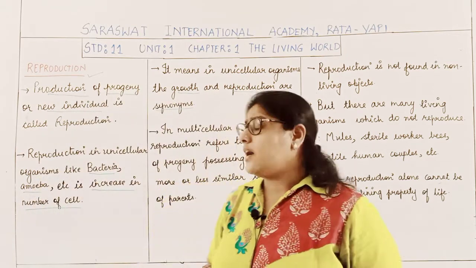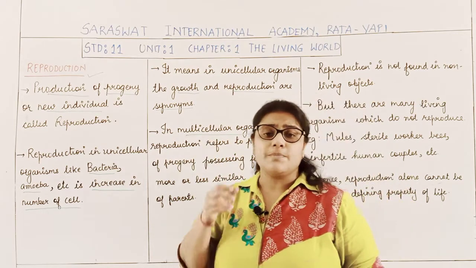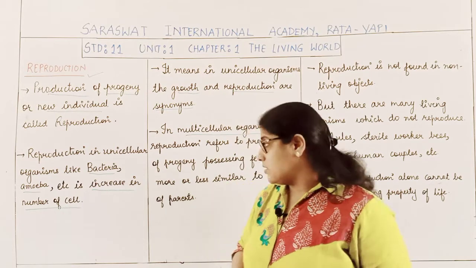Now, we will talk about multicellular organisms. What is reproduction in multicellular organisms?